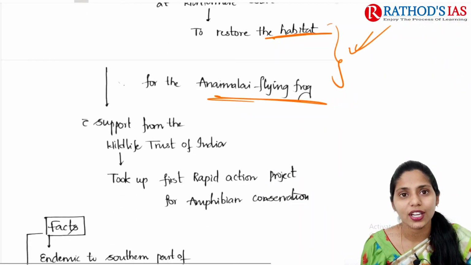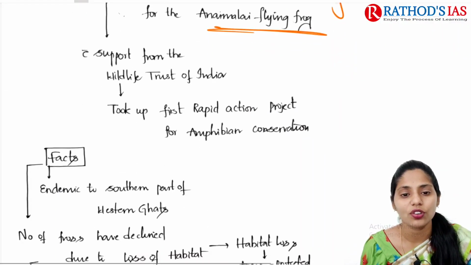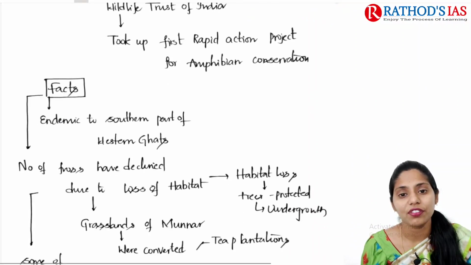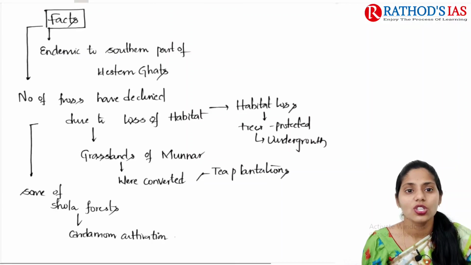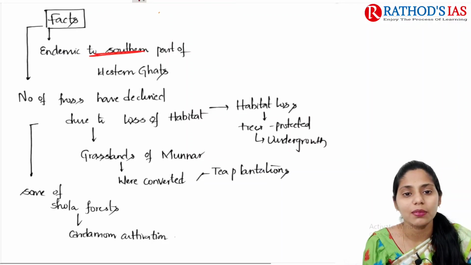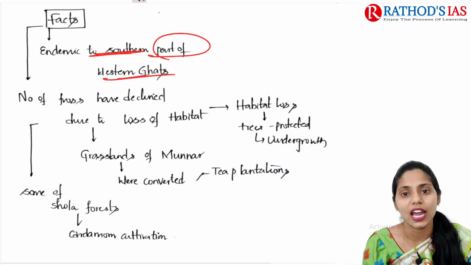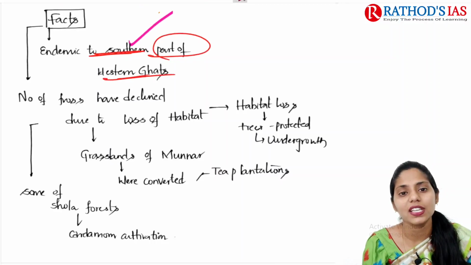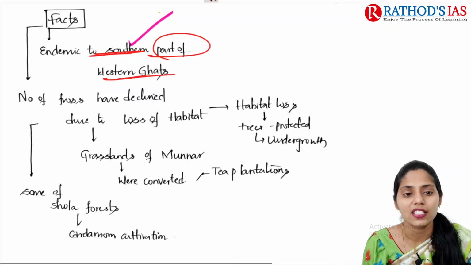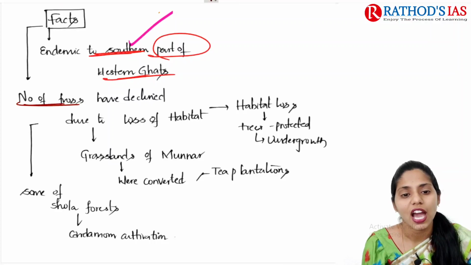He is also getting some support from the Wildlife Trust of India to take up some rapid action projects for amphibian conservation. Some facts here: this frog is endemic to the southern part of the Western Ghats, and the number of frogs has declined due to loss of habitat.